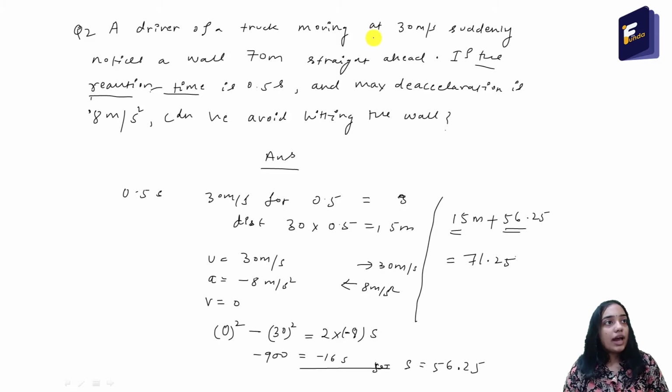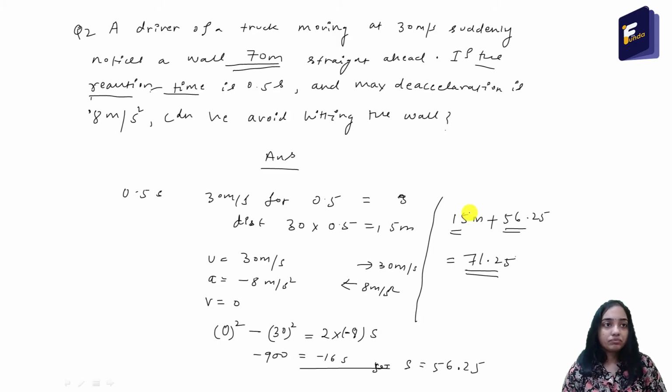But as you can see in the question, it is written that the wall is 70 meters ahead. So to stop, it has to move 71.25 meter, but the wall is at a distance of 70 meter. That means it cannot stop before hitting the wall. So the truck will meet an accident and hit the wall.